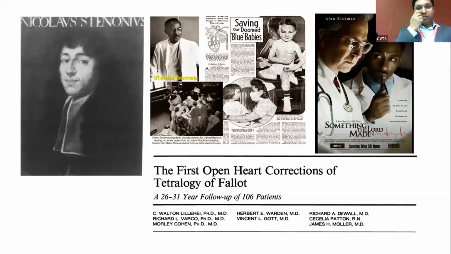Anyway, the history of Tetralogy of Fallot goes a very long way back. It's about 300 years since Mr. Stenson described the anatomy, and we have been doing the shunt procedure for 80 years, and the complete repair for the past 70 years. And we have also inspired Hollywood to make a movie on it.